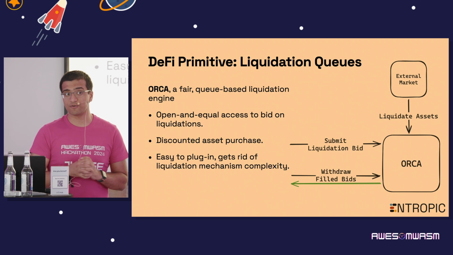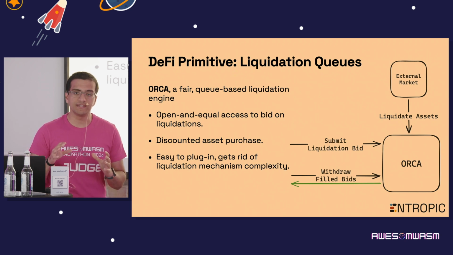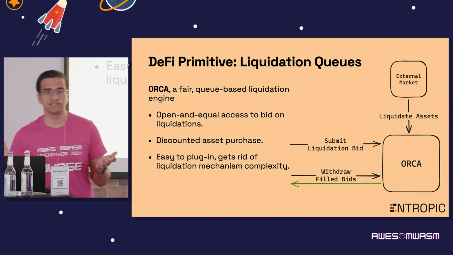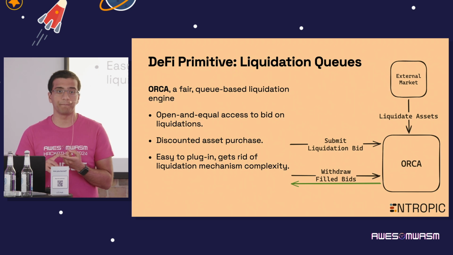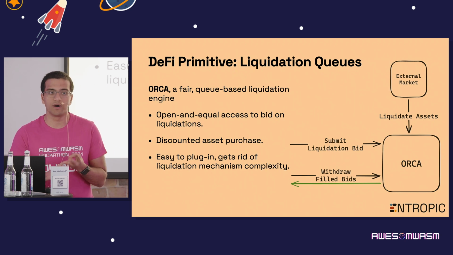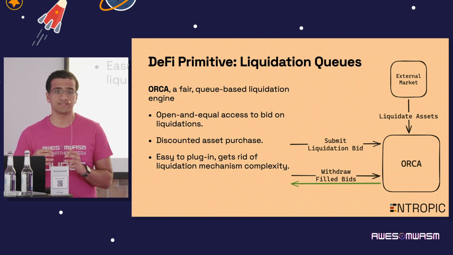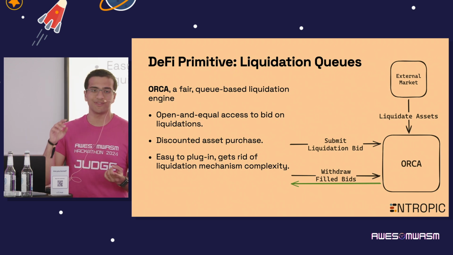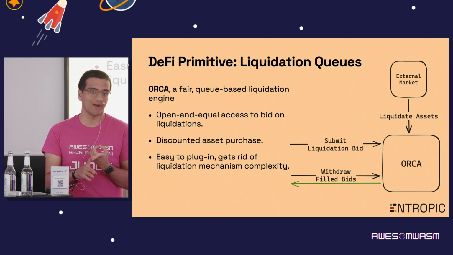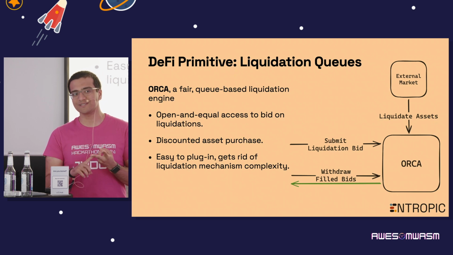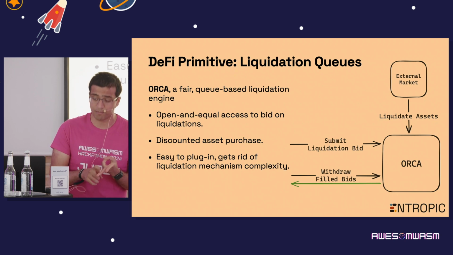And the beauty of Orca is that many of these DeFi protocols have positions that, for example, have margin, are leveraged in some way, and are using borrowed assets. And these DeFi protocols often have to worry about handling liquidations in their own ways. And liquidations are both a complicated thing to get right, but also have a lot of risk because they can create bad debt if done improperly.